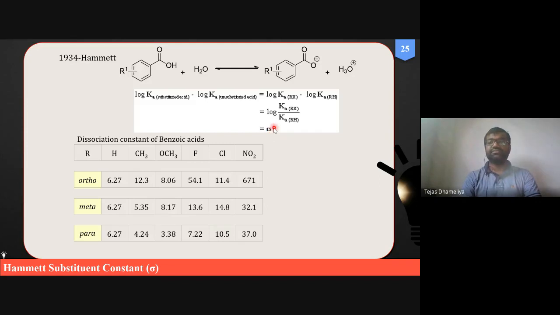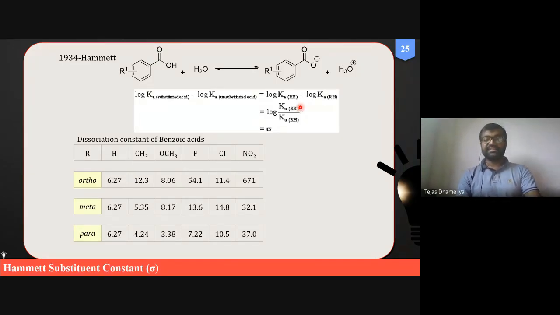This is the constant which can be considered as the log of the ratio of ionization constants, wherein Ka of Rx is the ionization constant or dissociation constant of substituted benzoic acid.